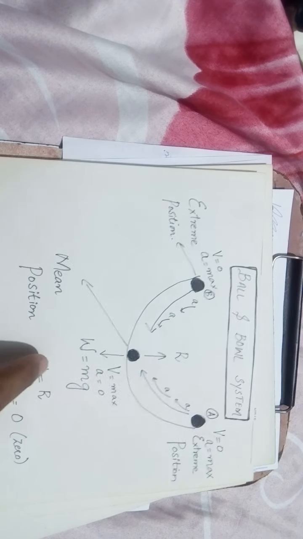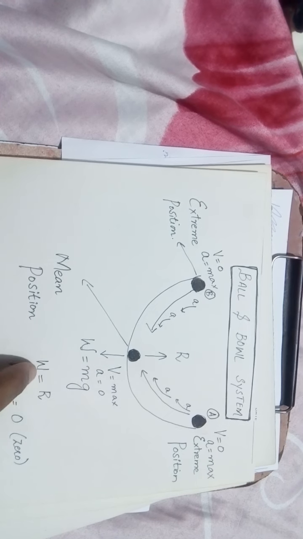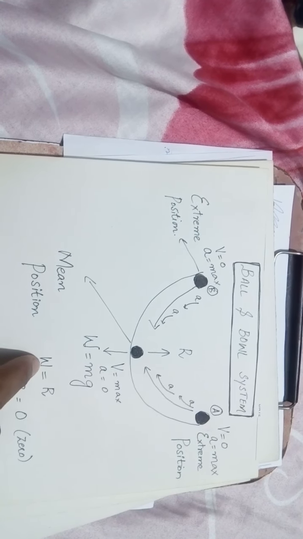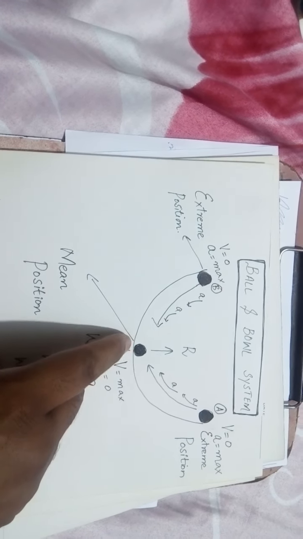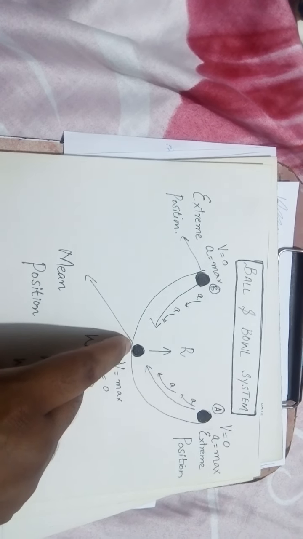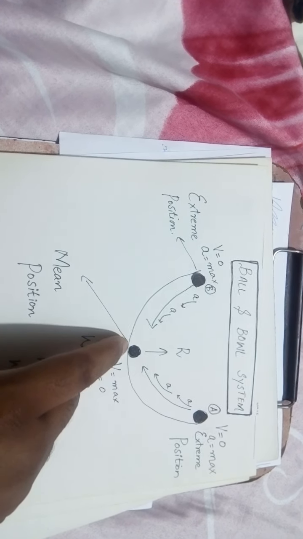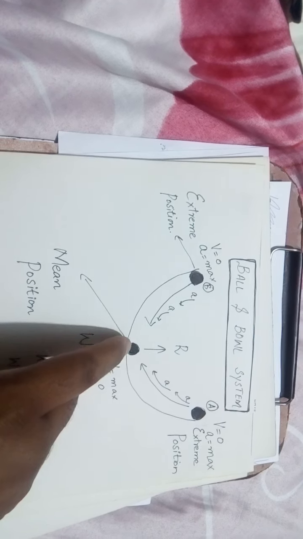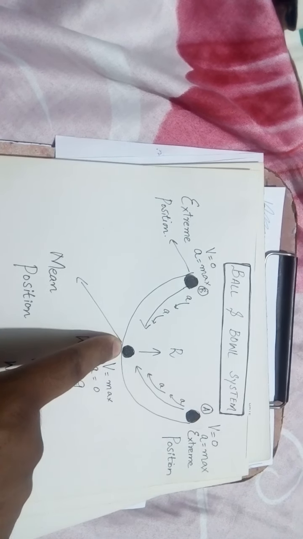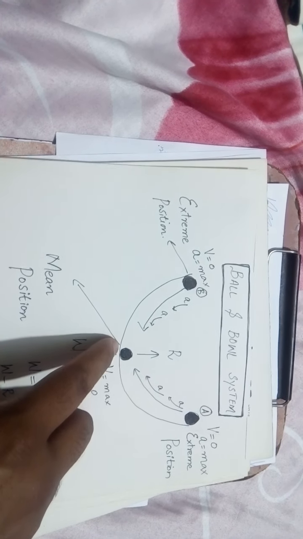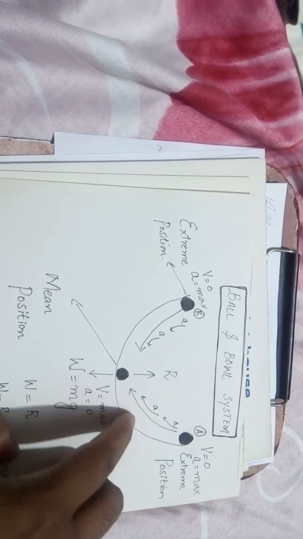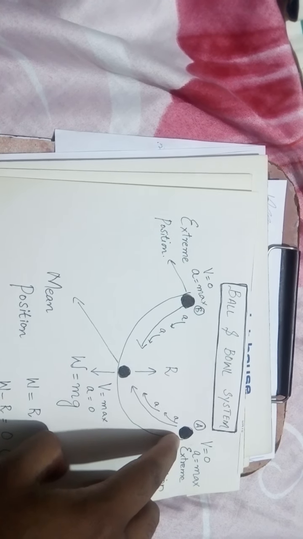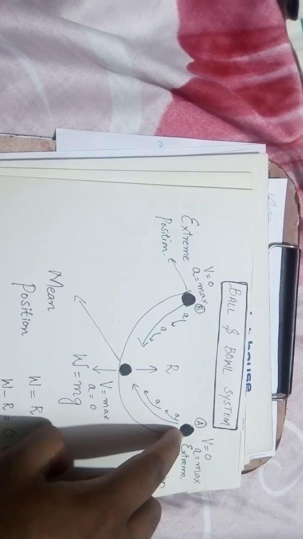Both are equal in magnitude but opposite in direction. That is why the net force at position O will be 0, hence there will be no motion at the mean position.